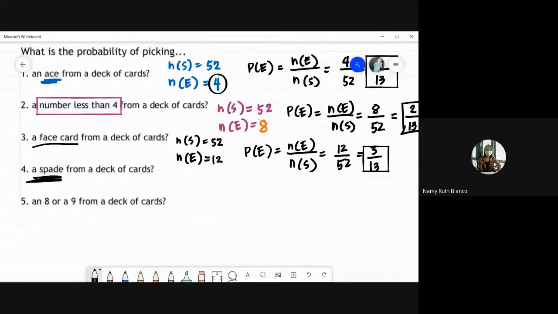Pag ang questions ay probability of getting a spade, a heart, apat to sila eh. Heart, club, what is the other one? Spade, heart, club, diamond. Okay, diamond. Ang sagot natin dyan, class, ay laging 1/4. Kasi yung diamond natin ay 13, yung spade natin 13, yung heart 13, yung club 13. Okay, and then lagi yung 13 over 52. And then we could simplify that to 1/4. So kung ang mga tanong ay yung shapes, kung shapes yung mga tanong, at isang klase ng shape lang, so